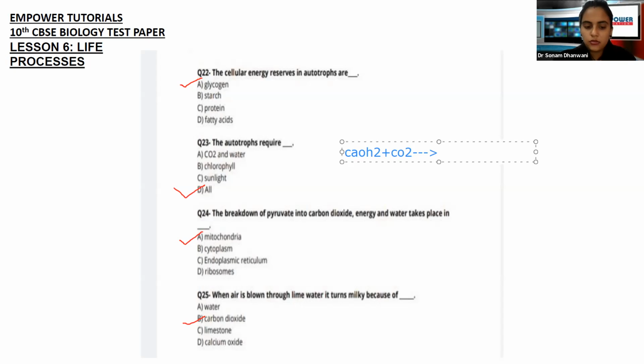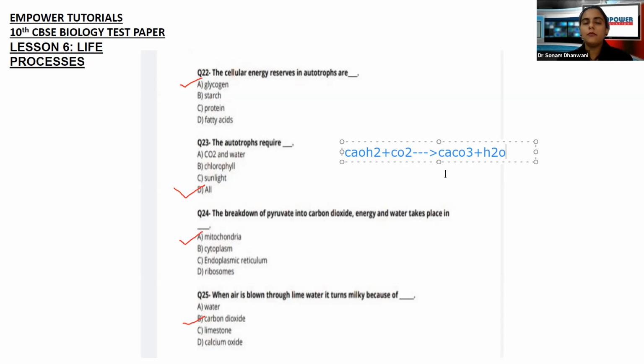Yes, it is going to form CaCO3, that is calcium carbonate, plus water. So calcium hydroxide is reacting with the carbon dioxide. Where is this calcium hydroxide coming from? Calcium hydroxide is present in the lime water. So calcium hydroxide is reacting with the CO2 which we are exhaling because of the air which we are blowing in the lime water, and that is forming calcium carbonate.